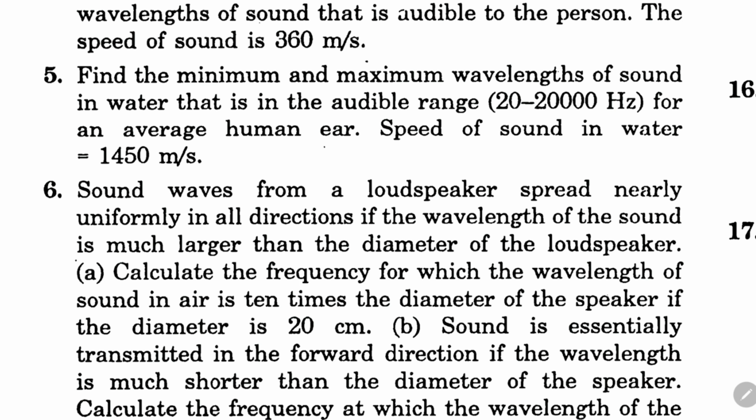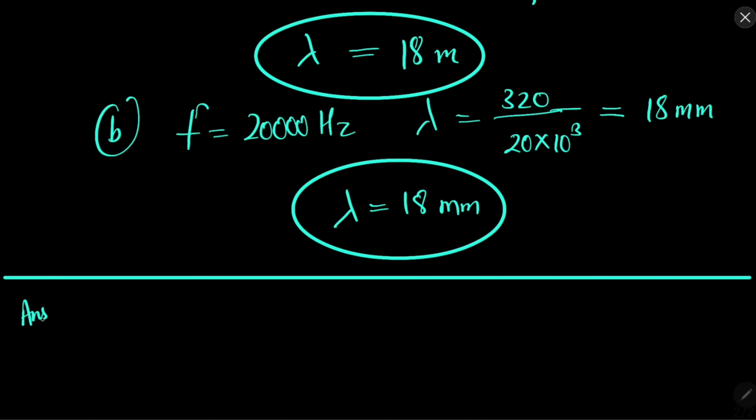Find the minimum and maximum wavelengths of sound in water that is in the audible range for an average human. Now the speed of sound in water is different, so the wavelengths will be different. So this is the fifth one. Same formula will be there: wavelength will be velocity upon frequency.